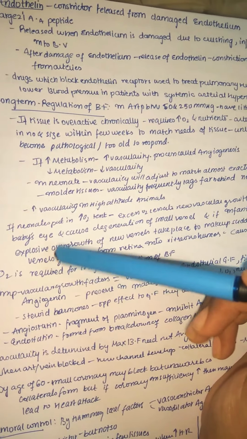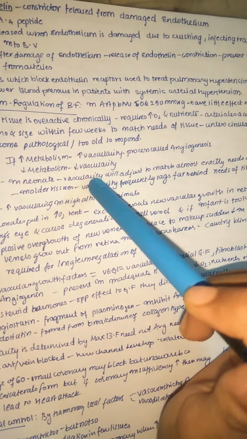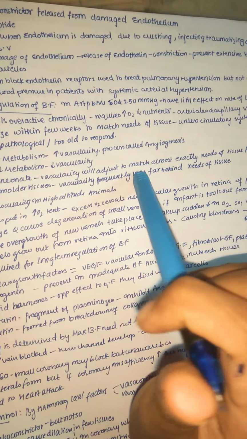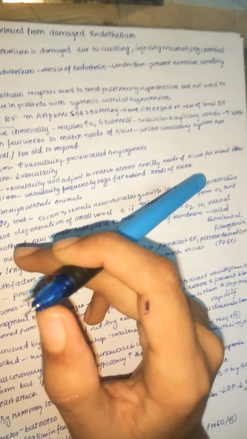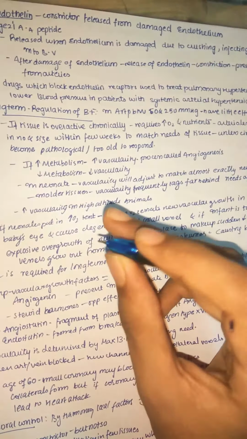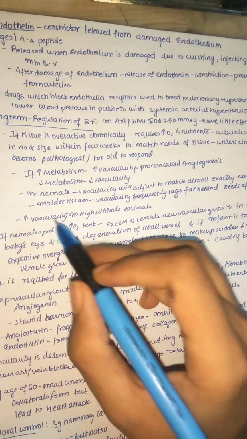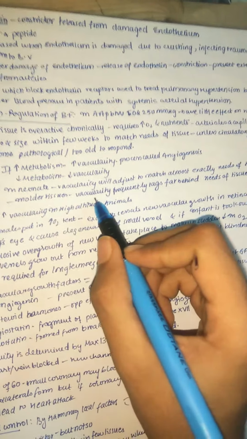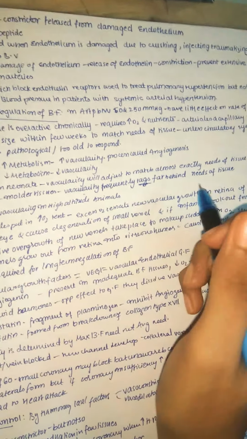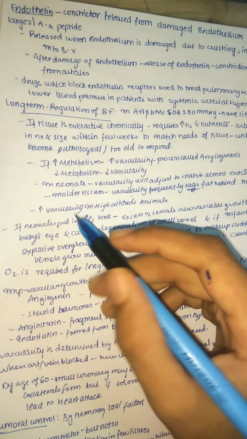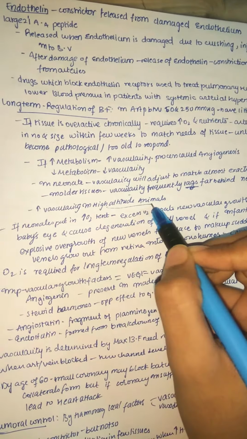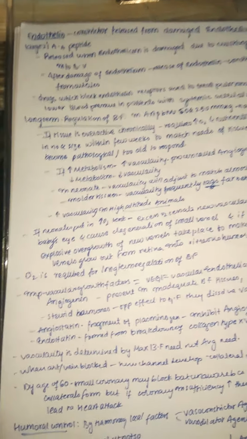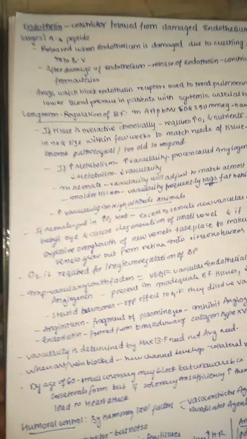Mainly in neonates, that is in small infants, the vascularity will adjust to match almost exactly the needs of the tissue for blood flow. Whereas in older tissues or in older people, the vascularity frequently lags far behind the needs of a tissue. As we discussed before, we also see increased vascularity in high altitude animals, because they require more oxygen and more blood supply.